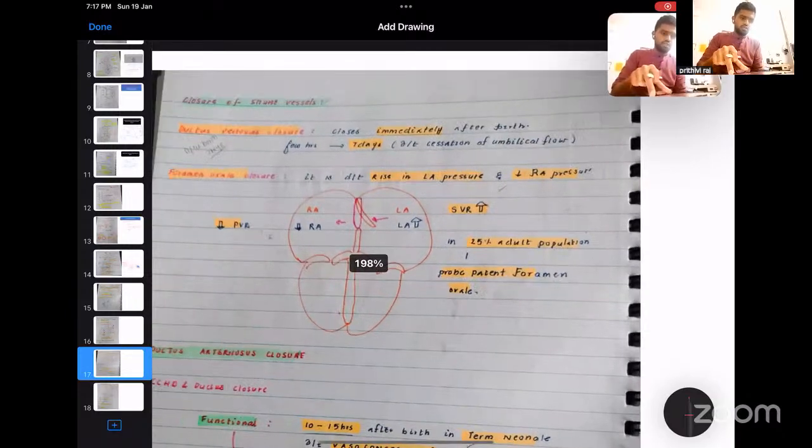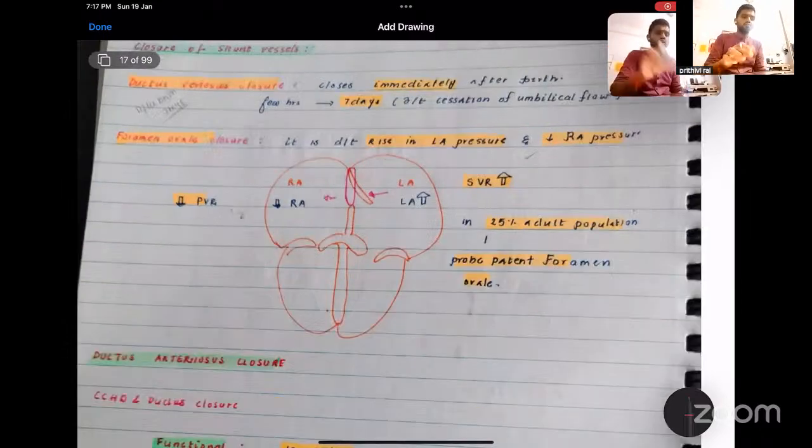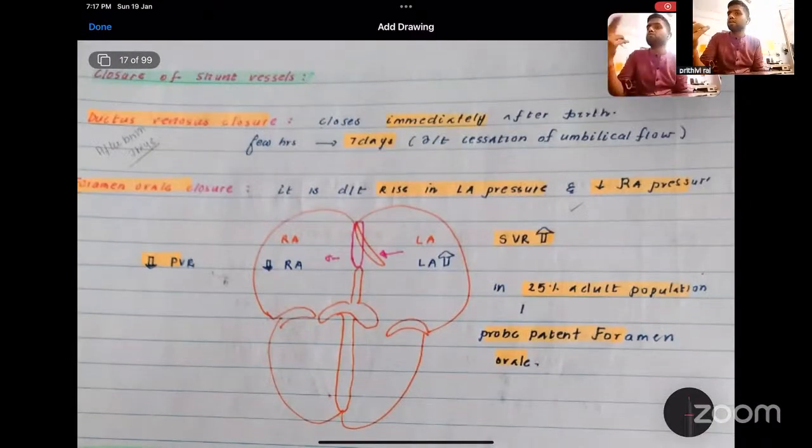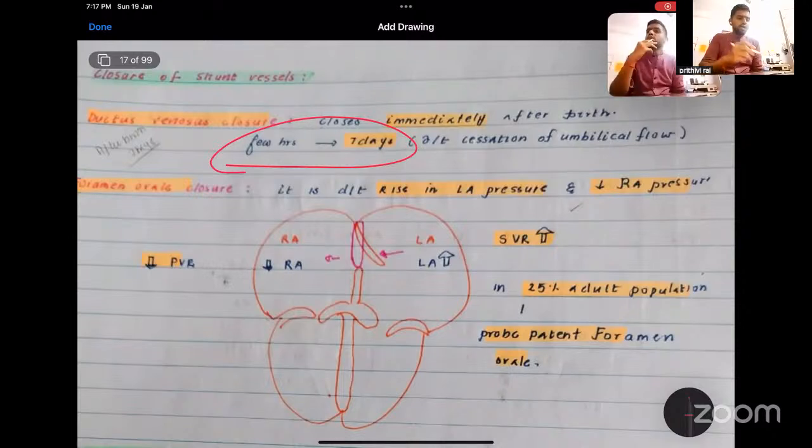So now we will talk about the closure. I already said the ductus venosus will close as soon as you cut the umbilical cord, and it will take a few hours to 7 days to complete closure of the ductus venosus. And second is foramen ovale closure. The foramen ovale closure is due to increased pressure in the left atrium.